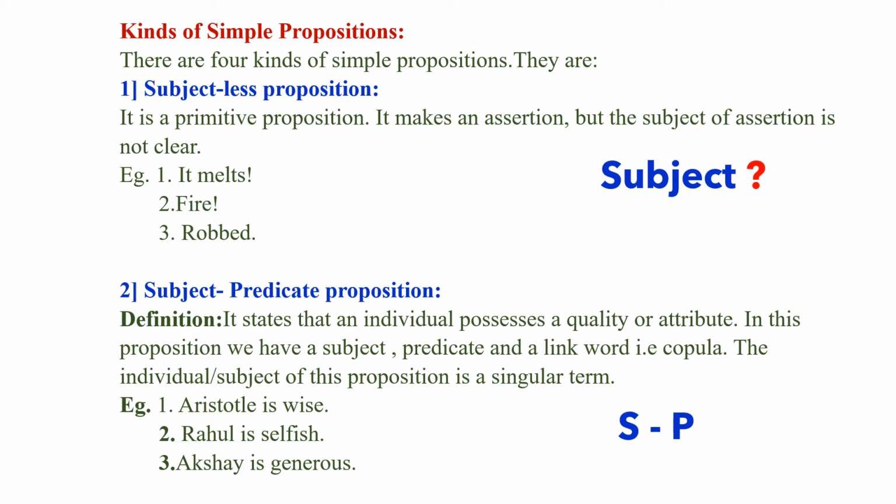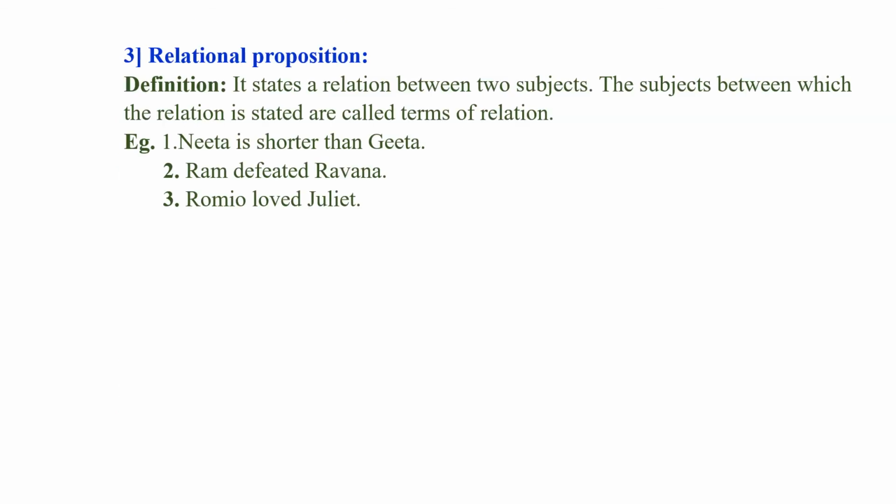Let us take a few examples. Aristotle is wise. Here Aristotle is the subject and wise is the attribute or the predicate. Rahul is selfish. Rahul is the subject, whereas selfish is the attribute, that is the predicate. Akshay is generous. In this statement, Akshay is the subject and generous is the attribute or the quality, that is the predicate.